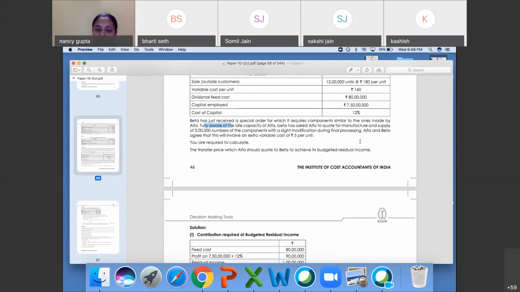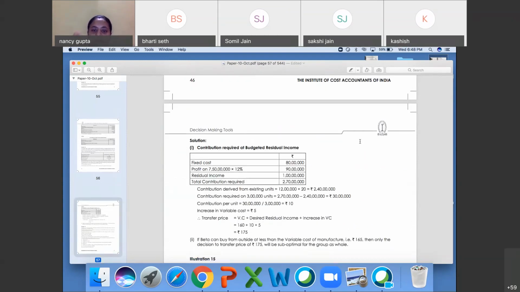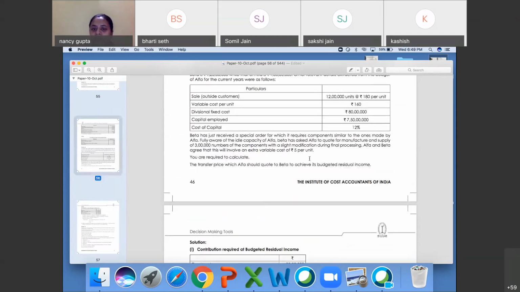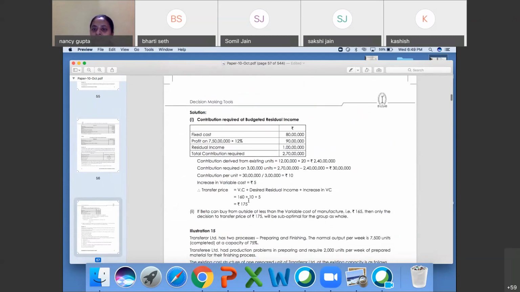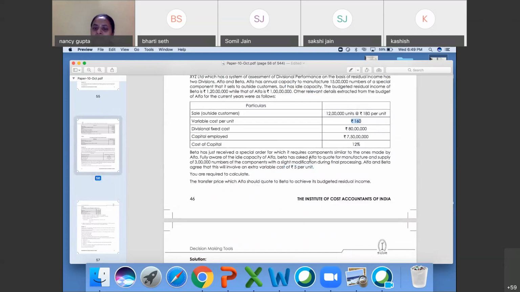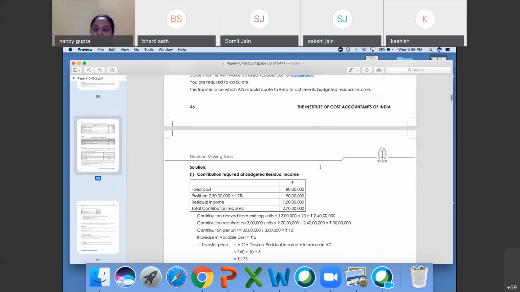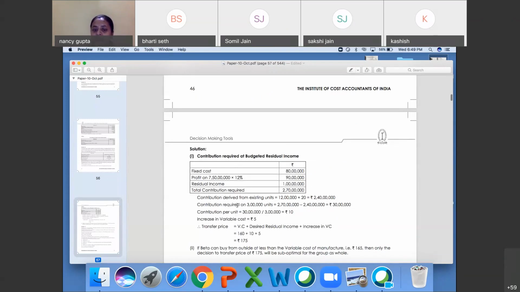So if you are supplying it to Beta, then you want to generate 30 lakh rupees on 3 lakh units. That is 10 rupees contribution you require. And variable cost is 5 rupees given. See, extra variable cost 5 rupees you want. Already you are charging 160 rupees here. 160, 5 rupees you want as a variable cost and residual income which you want to earn on this. This is 10 rupees. So transfer price would become 175 rupees.